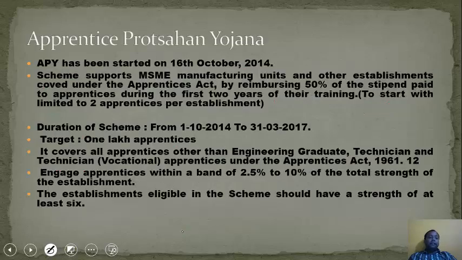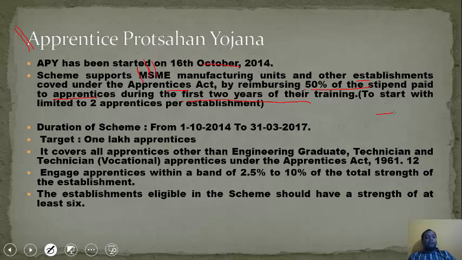Now coming to a Yojana launched by the central government, this is Apprentice Protsahan Yojana, APY. This is not Atal Pension Yojana, this is Apprentice Protsahan Yojana. It was started on 16th October 2014. It supports MSME, that is micro, small and medium enterprises, manufacturing units, and other establishments covered under the Apprentices Act by reimbursing 50% of the stipend, 50% of the stipend paid to apprentices during the first 2 years of their training.